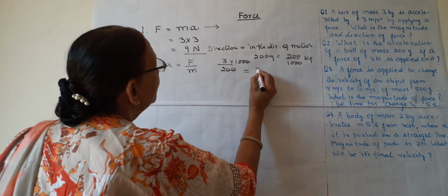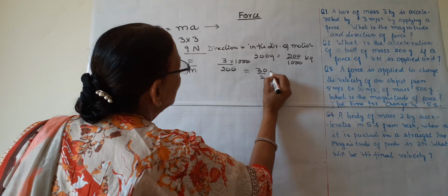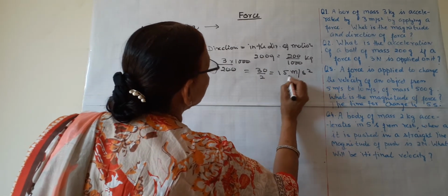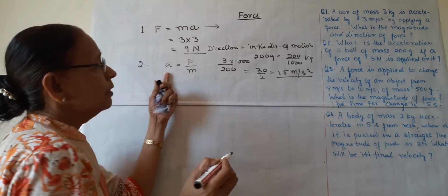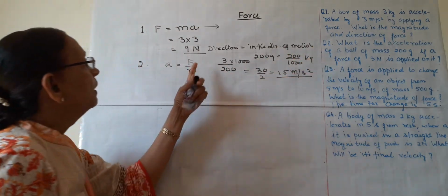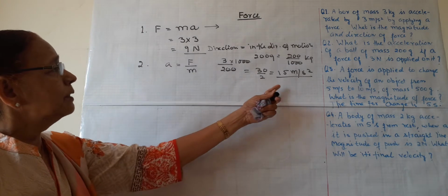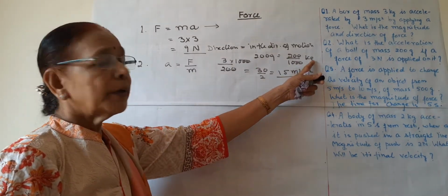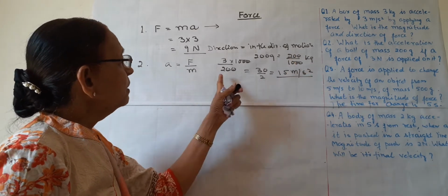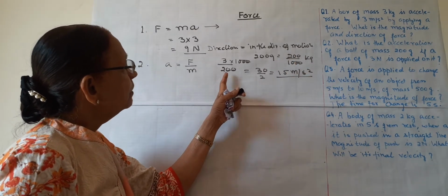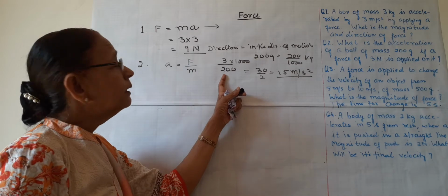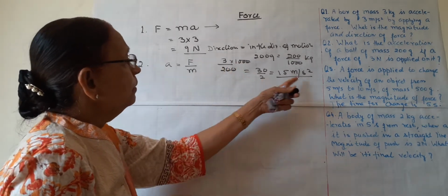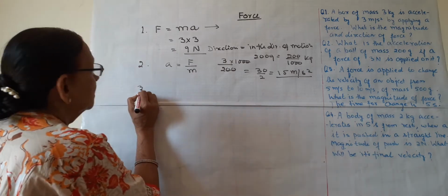So this will be 30 by 2 or 15 meter per second square is the acceleration caused by this force. So this is the answer. Is it clear? 200 grams converted to kilogram is 200 upon 1000.